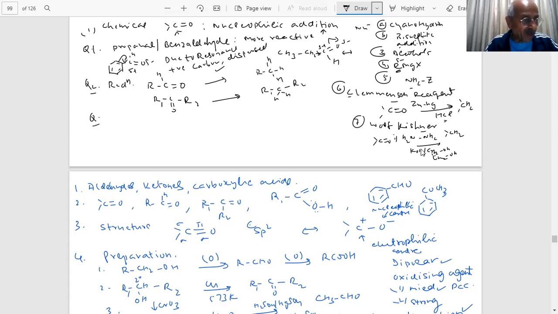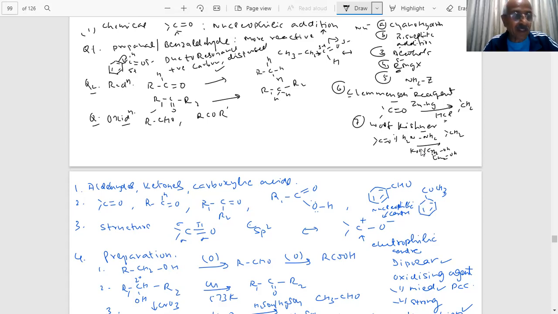Now you have seen reduction; next is oxidation. If I have an aldehyde and a ketone, which is likely to be oxidized more easily? Out of the two, aldehydes will be more easily oxidized.